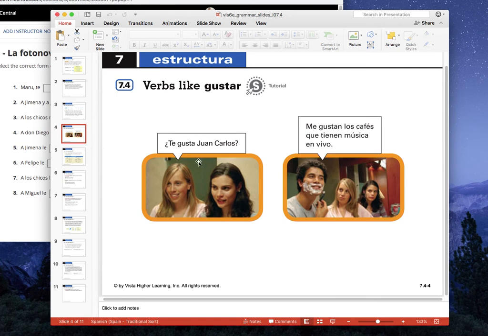Here are a few examples. ¿Te gusta Juan Carlos? Me gustan los cafés que tienen música en vivo. Here it's gustan because cafés is plural. Here it's gusta because Juan Carlos is a singular person.